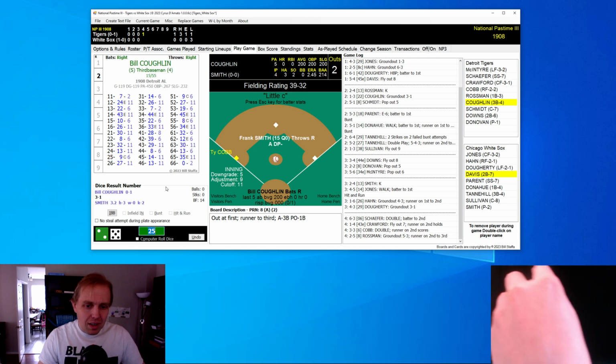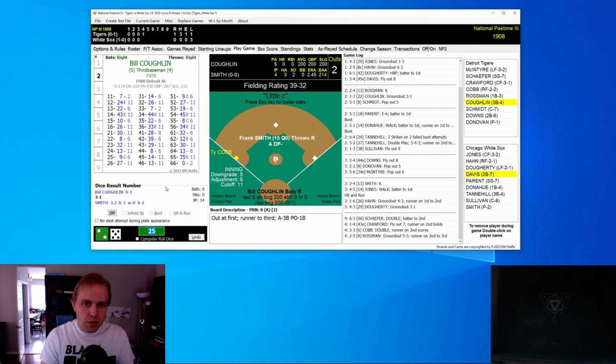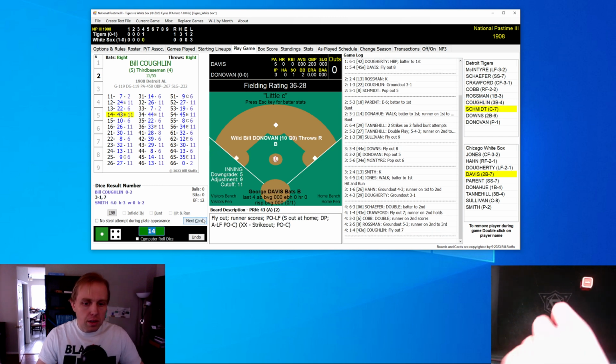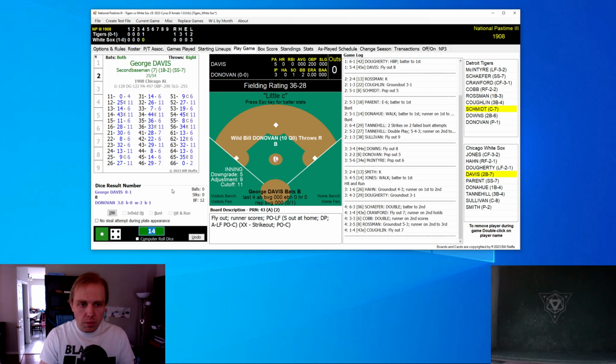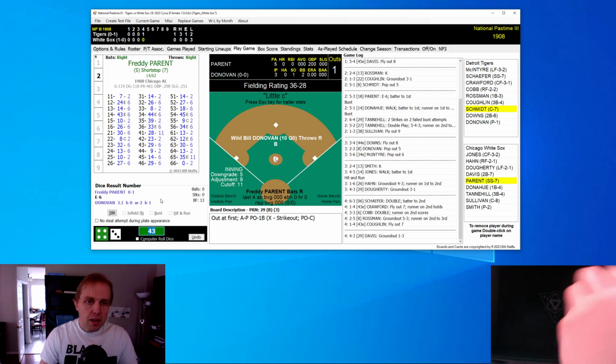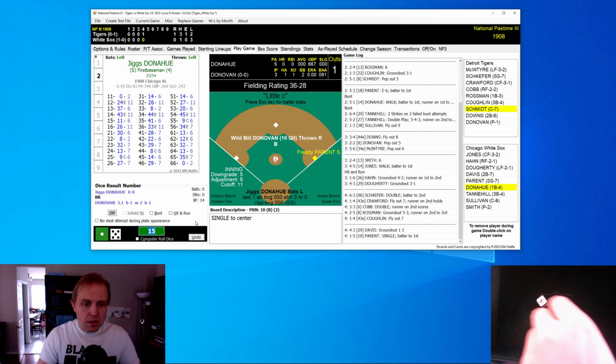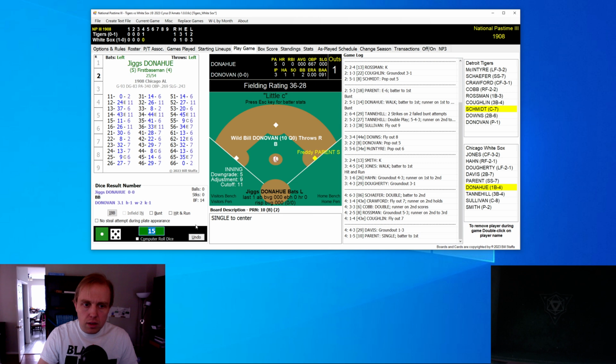Claude Rossman moves Cobb over to third base, a little ground ball to the third baseman. And up next is Coughlin, gets a little fly ball to left field, apologies, and that does that. George Davis now, little bouncer back to the pitcher, 1 away here in the bottom of the 4th inning. Freddie Parent, and that breaks the spell. Base hit for Parent, and that brings up Donahue.